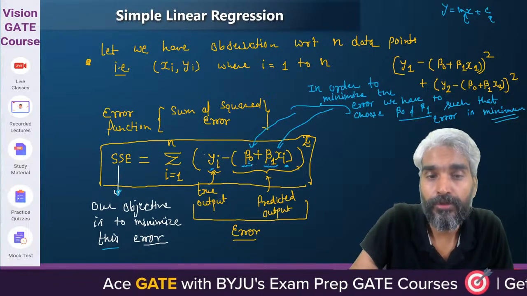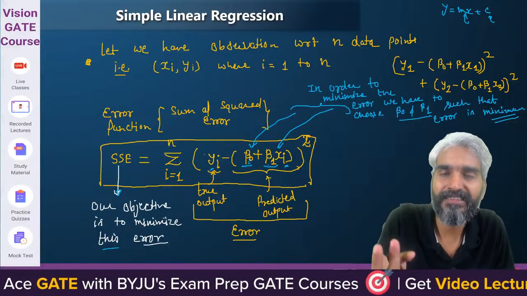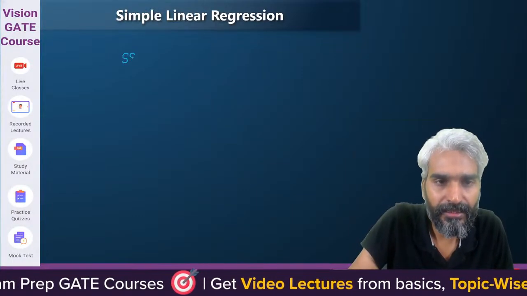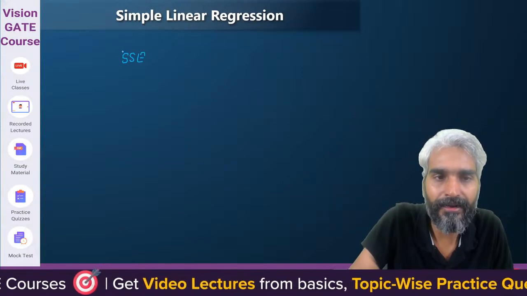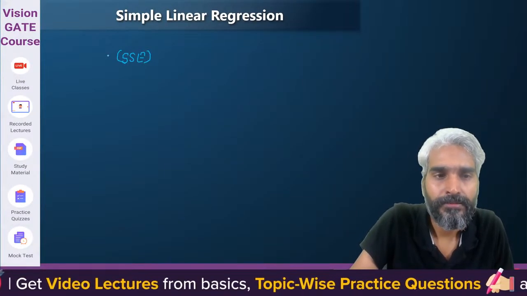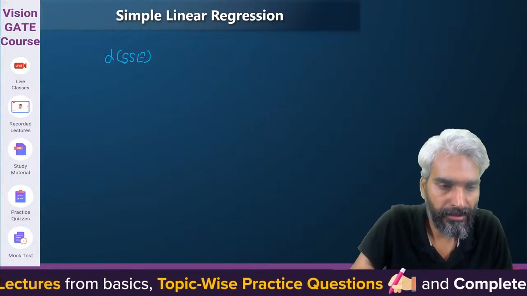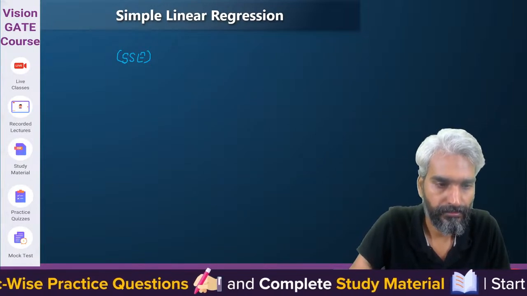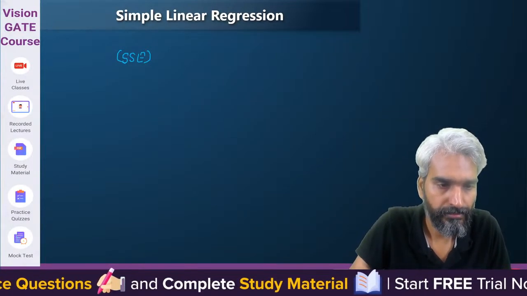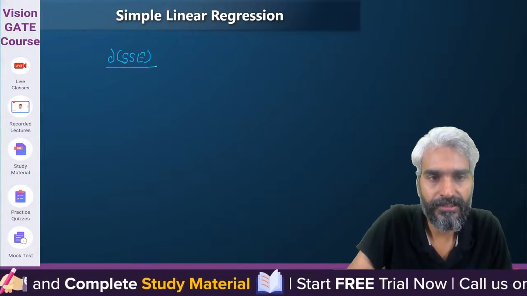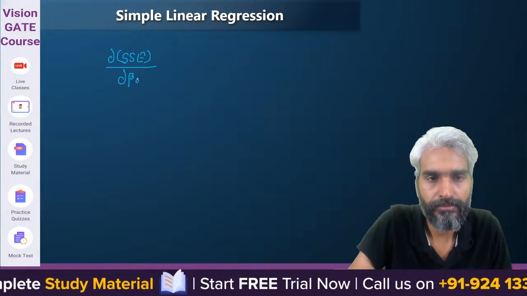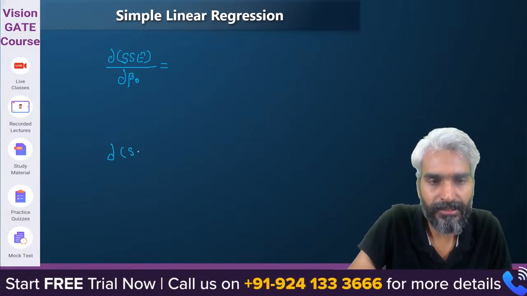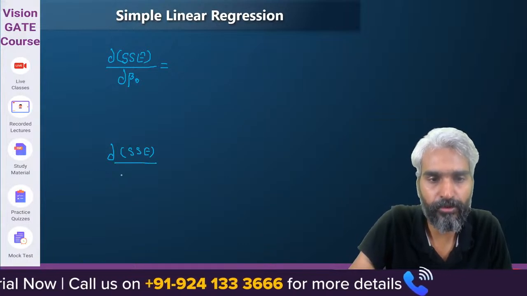So in order to minimize this, we will use partial differentiation. We partially differentiate the sum of squared error function with respect to beta 0, and partially differentiate the sum of squared error function with respect to beta 1.